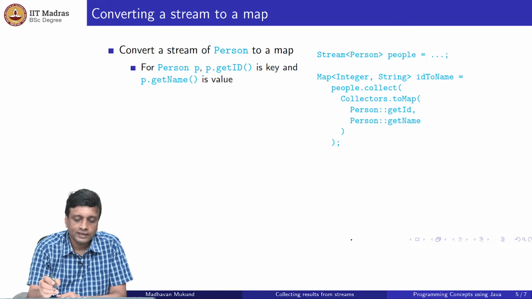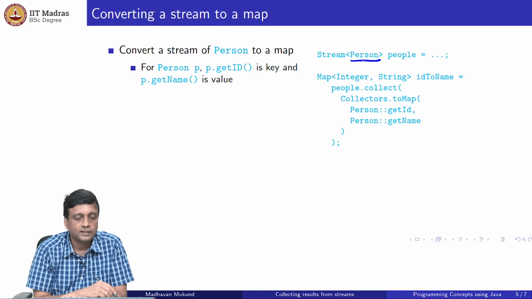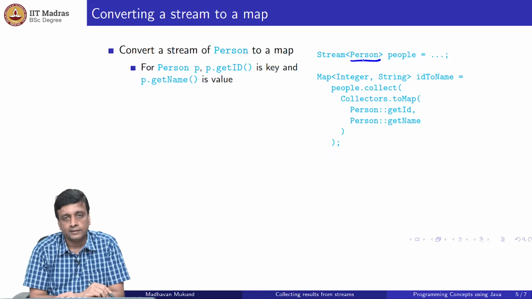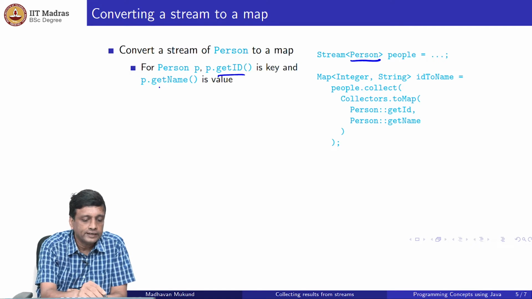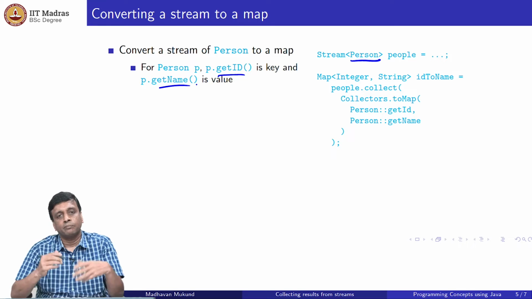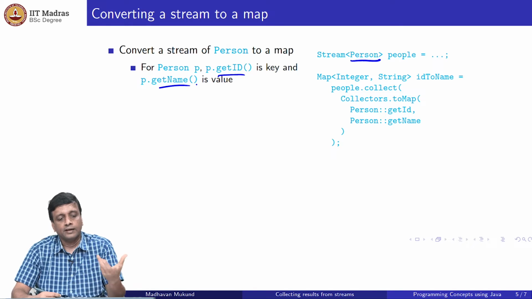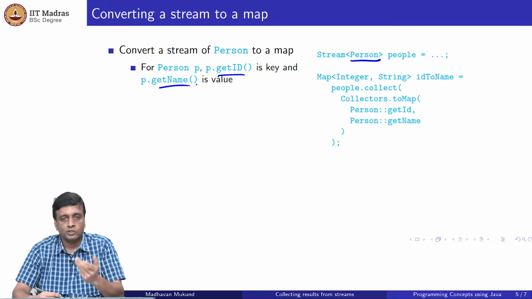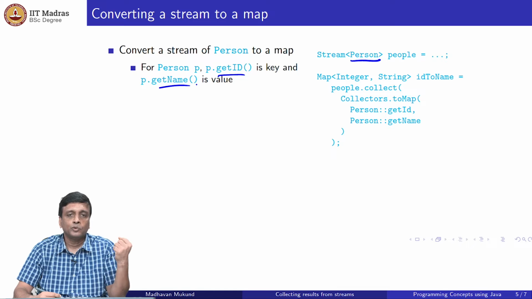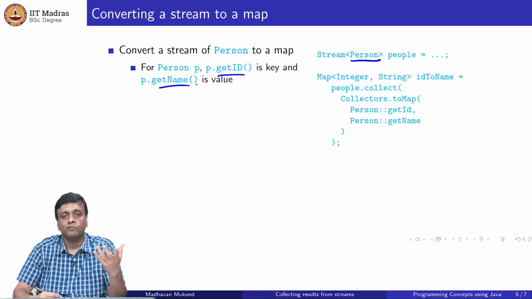So let's assume that we have some class called person, and maybe it has, among other things, methods called getID and getName. getID gets you some kind of a unique identifier for that person, some kind of a serial number, and getName gets you their name. The name would be a string and the ID will possibly be a string, but you expect the ID to be unique; the name need not be. There may be many people with the same name, but hopefully the ID is unique.